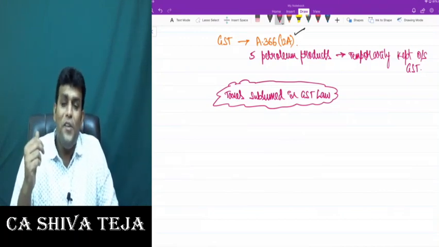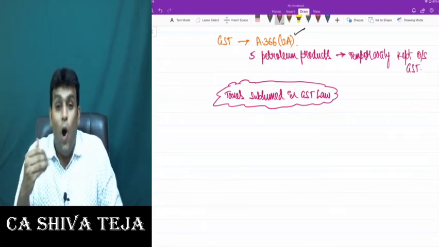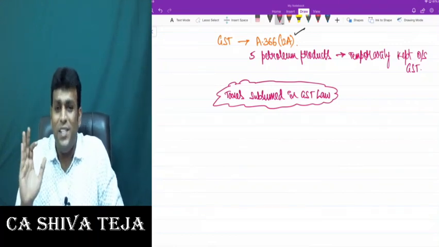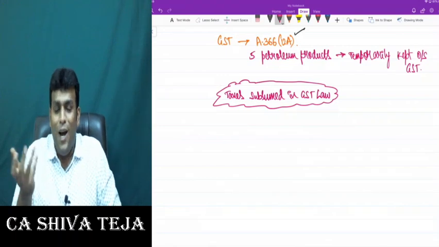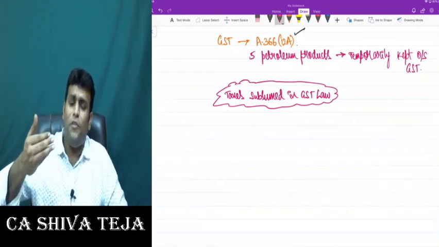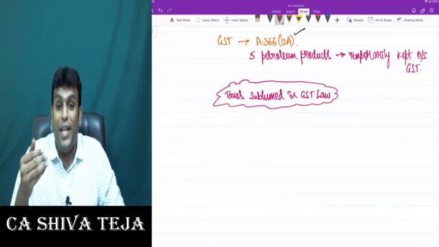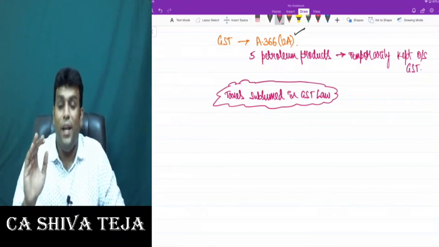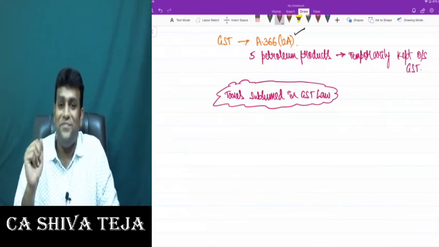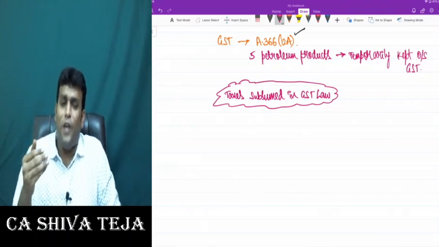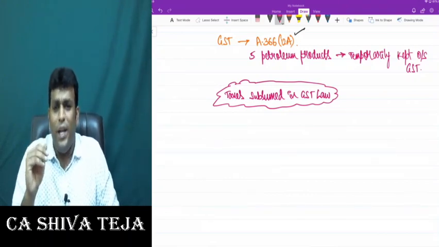And at state level, so many taxes like luxury tax, octroi, entry tax, entertainment tax. Correct, my dear friends? And we also have a tax called VAT, value added tax. So the majority of state level taxes, including tax on betting, gambling, lottery, and advertisement tax, have all been subsumed in GST law. So there are a lot of indirect taxes subsumed in GST law.